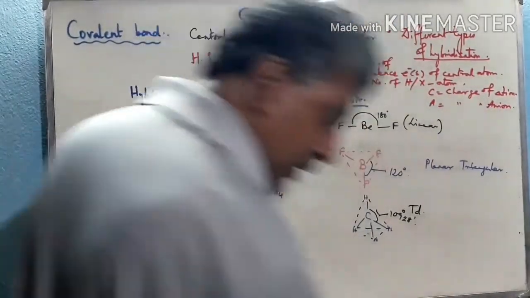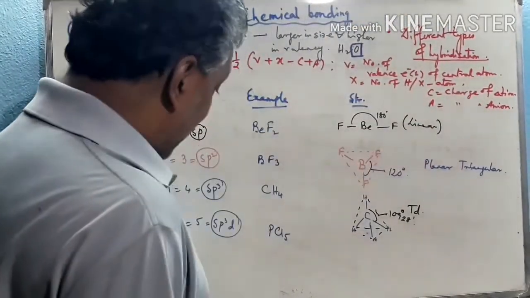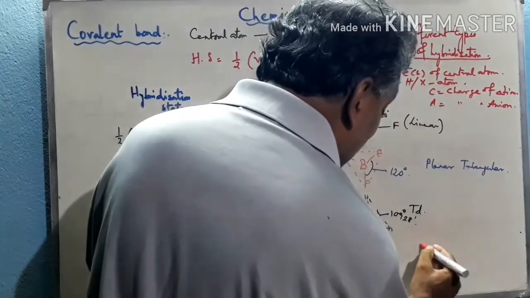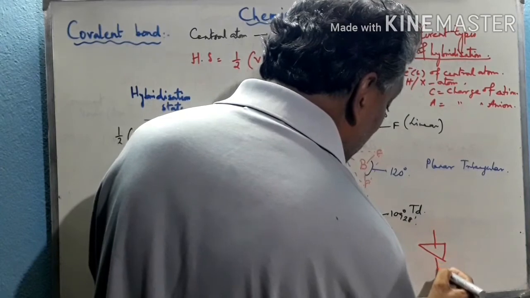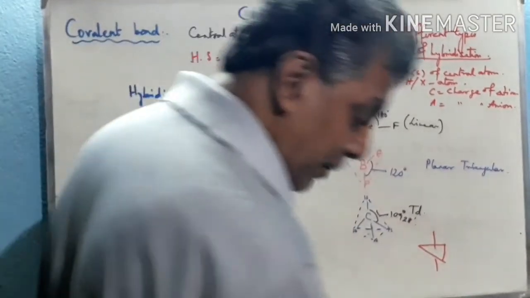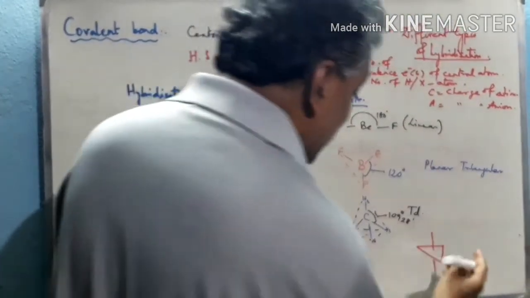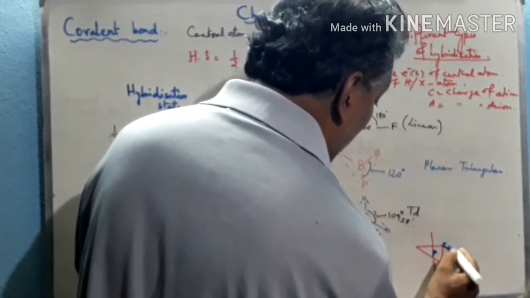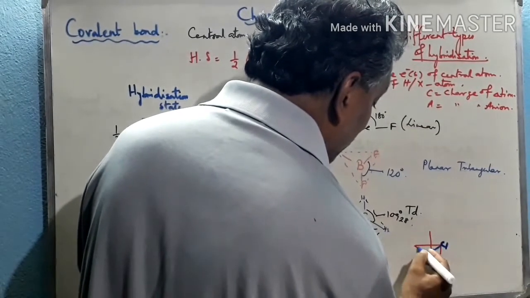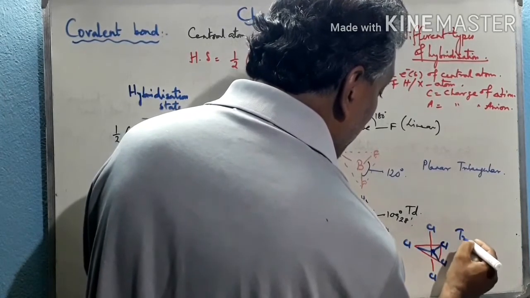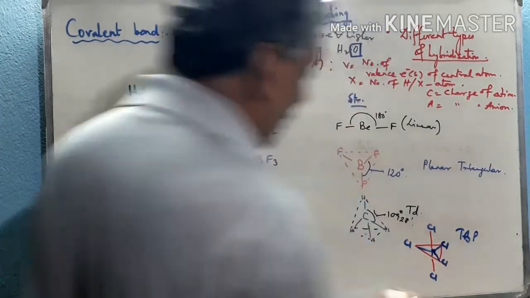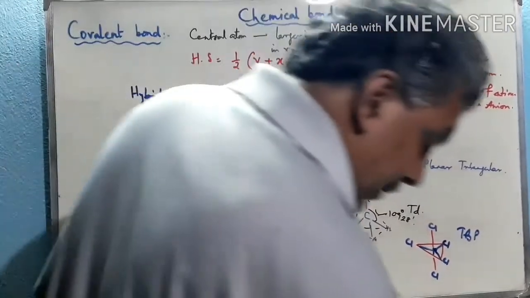How can it be drawn? This is the triangle shape. This is the triangular bipyramidal structure. The central atom is phosphorus here, and the 5 corners are occupied by the 5 chlorine atoms. So it is triangular bipyramidal, TBP shaped.